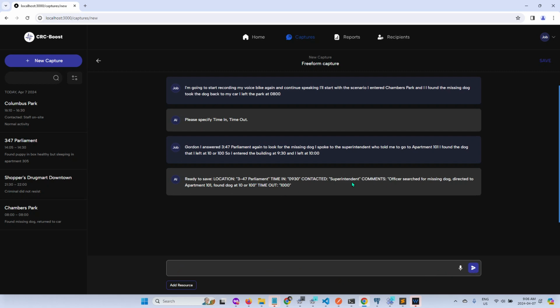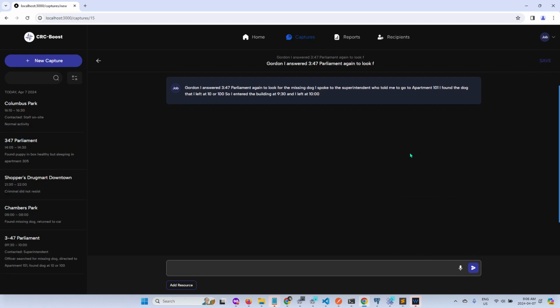Okay, so this is what the AI extracted. Location 347 Parliament from here, right? Time in 9:30. Contacted superintendent. Comments. Officer search for missing dog. Directed to apartment 101. Found dog at 10 or 100. Timeout 1000. Okay. So if I save now, okay. So it's added here. Okay, 347 Parliament.